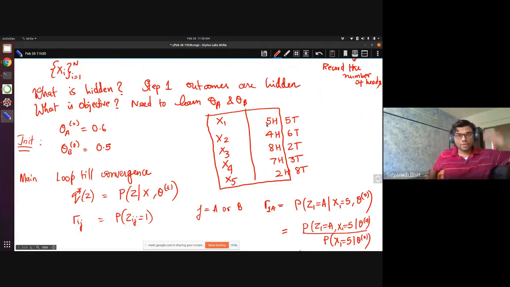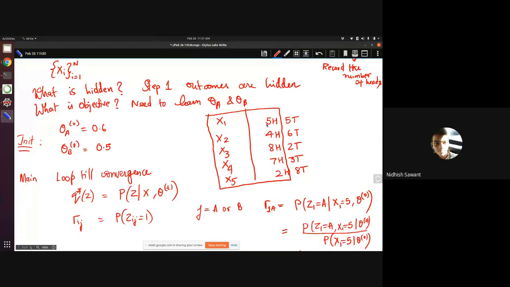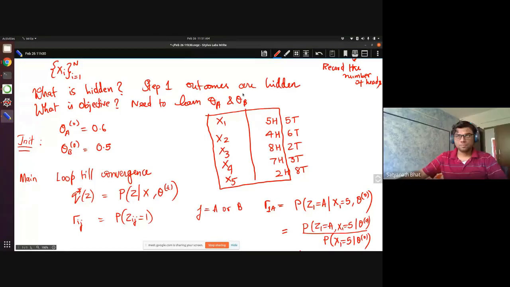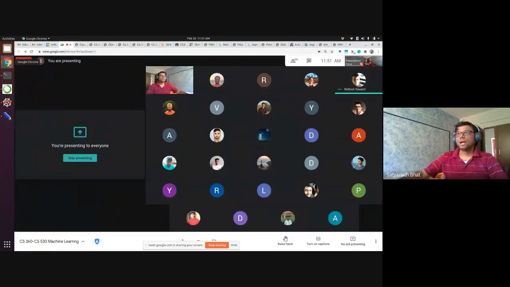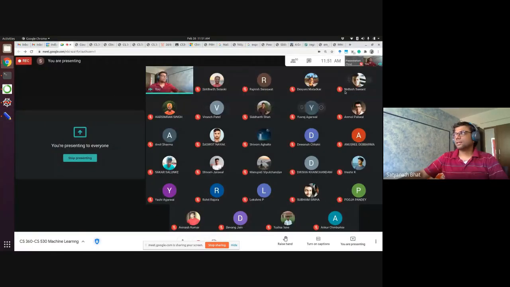What is the probability of that happening given these parameters? So it should be 0.6 to the power 5 into 0.4 to the power of 5.